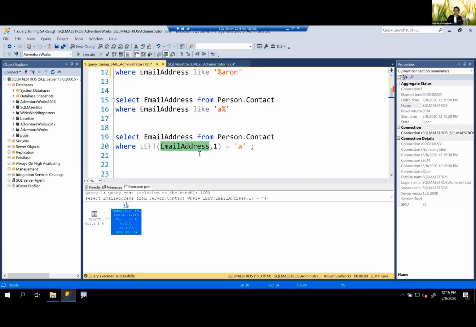So the best practice here is to keep the left-hand side of your equality operator as clean as possible. This is the best practice developers, DBAs, and SQL practitioners should follow.